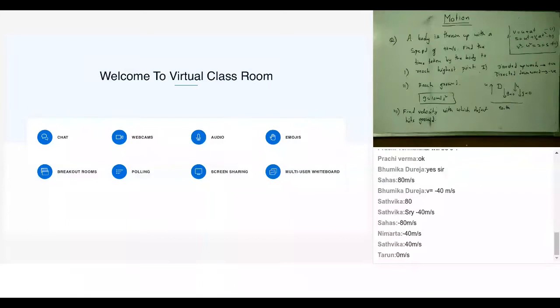Anushka, you can type the answer, or you can unmute yourself and answer it. Anushka, I didn't hear properly. Can you answer it again, or at least type it? Satvika, is it 40 or minus 40?